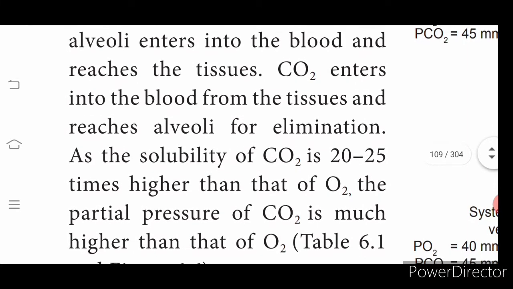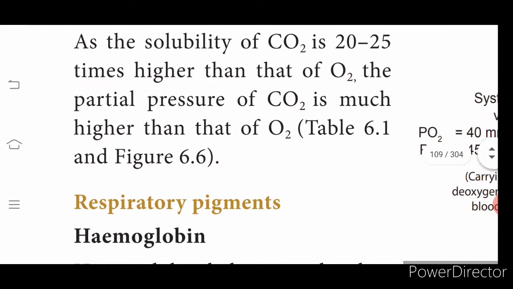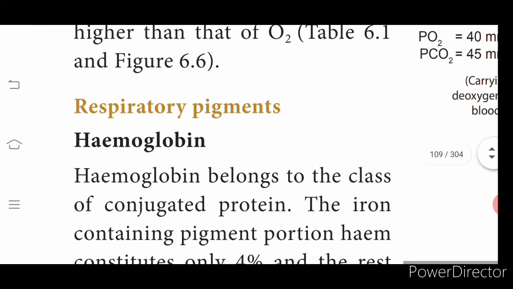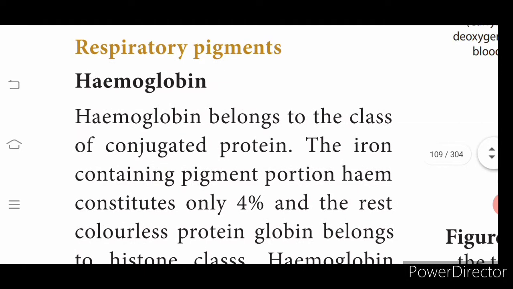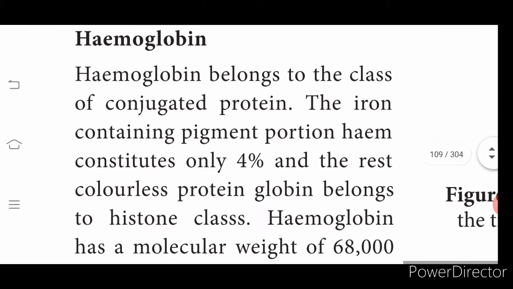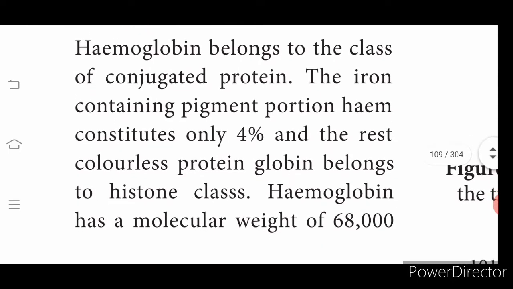As you know, from the alveoli, oxygen should enter into the bloodstream, and from the blood, carbon dioxide should enter into alveoli and be sent off. Coming to the next important part of the respiratory system, the respiratory pigment, that is hemoglobin in the case of human beings. Hemoglobin belongs to the class of conjugated proteins.